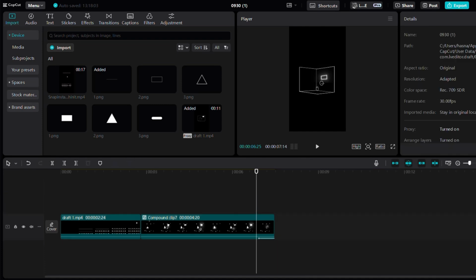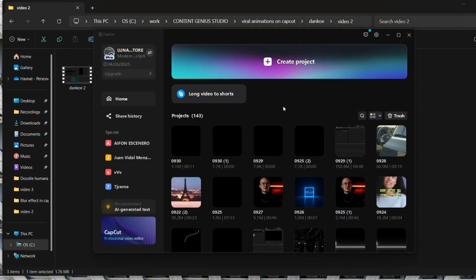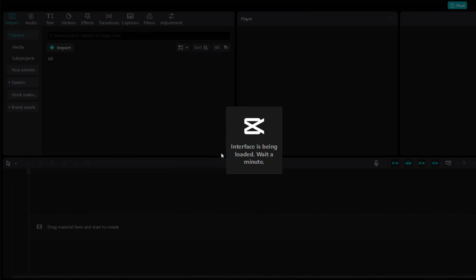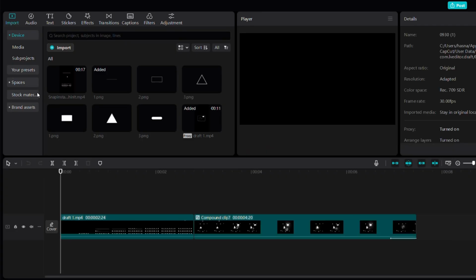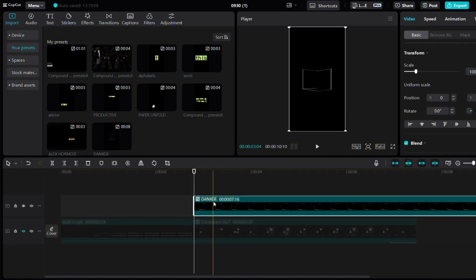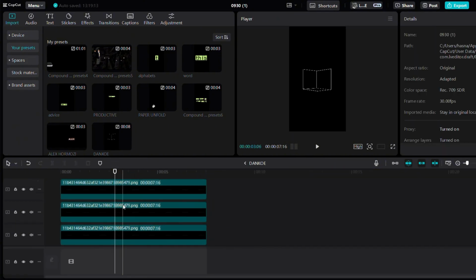There are two ways to do this. Either create it from scratch or go to the original file and make a preset of it. Once that's done, go to your new project, access your preset, and bring this Danko preset into your media. Double-click it to open and remove any unwanted lines one by one.